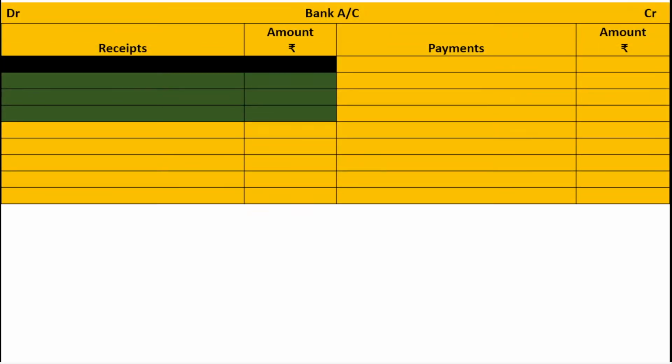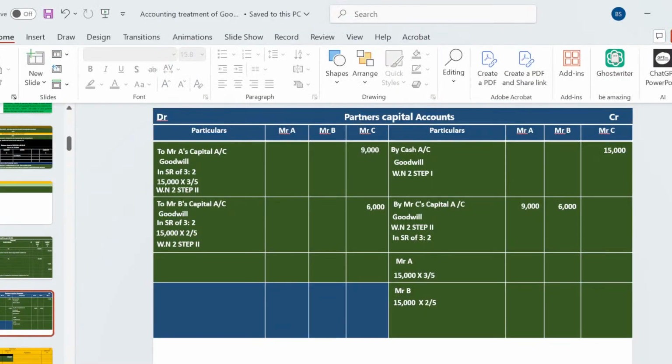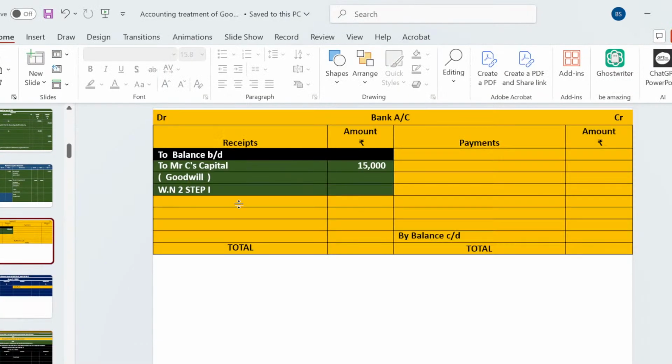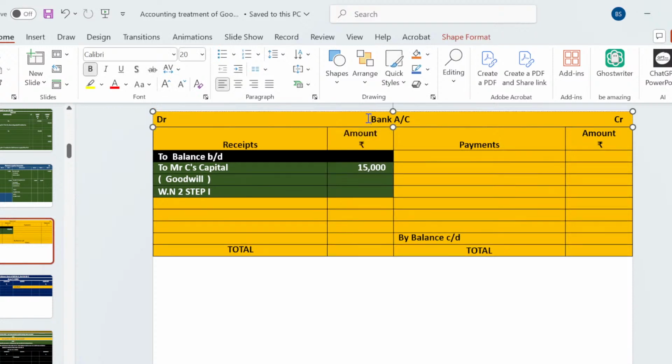Bank account. Next step, bank account. When the new partner brings bank or cash, you make it as a bank or cash account. I'll make it as cash or bank. Okay, cash slash bank.